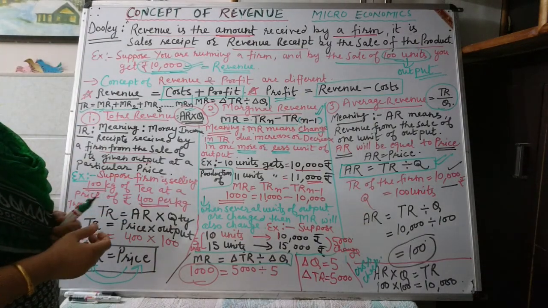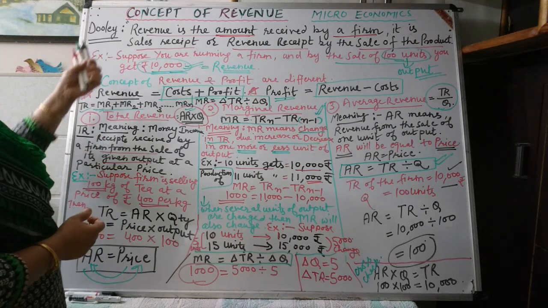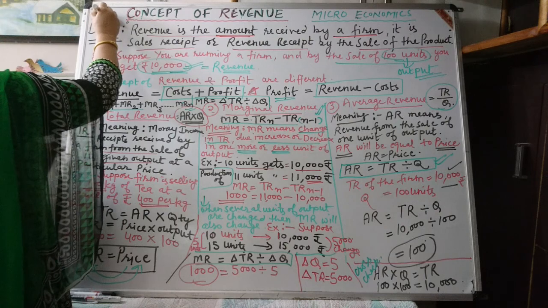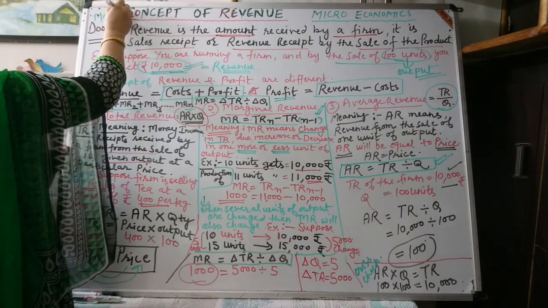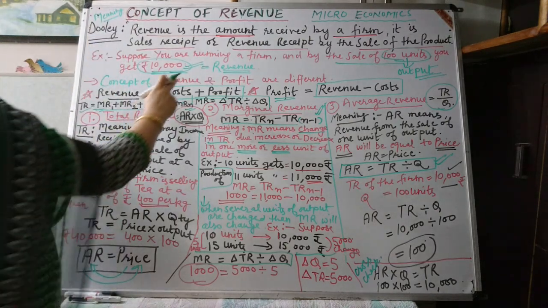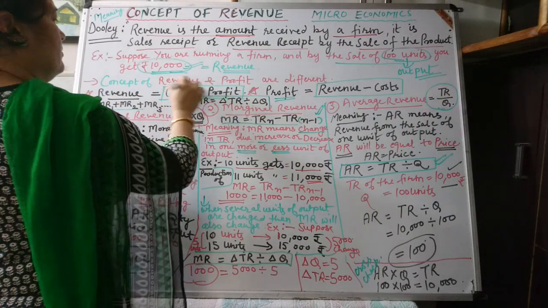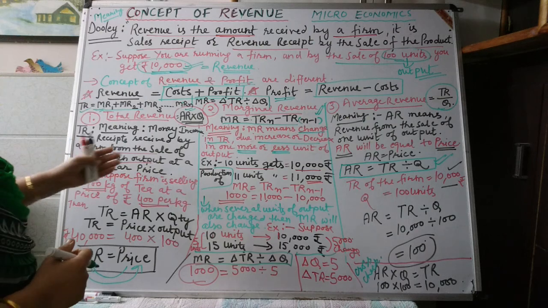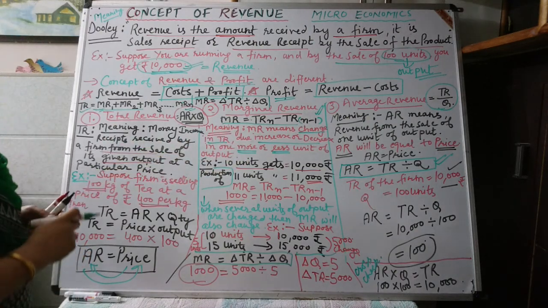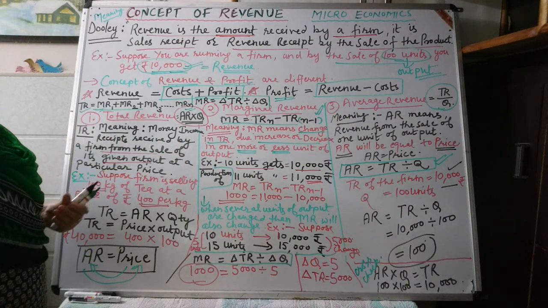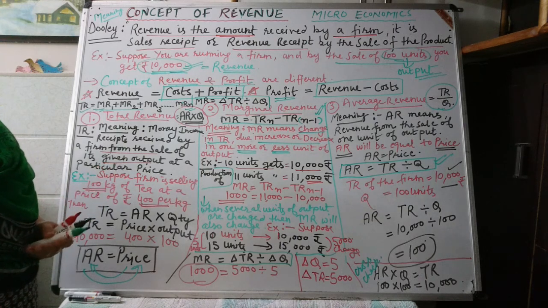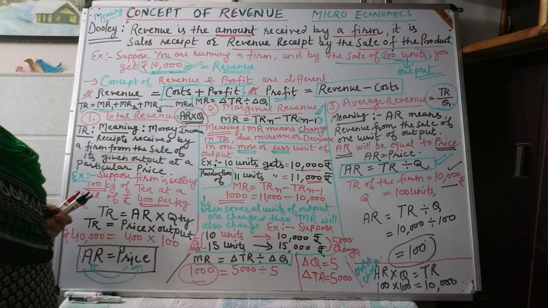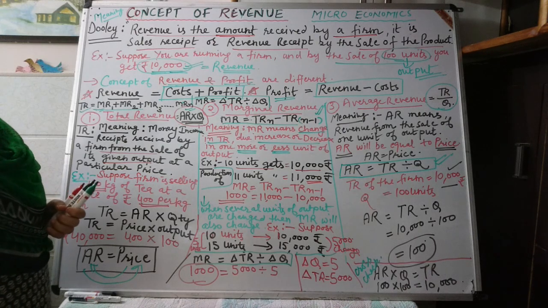So in the initial basic concept of revenue we have cleared the meaning of revenue, how revenue is different from profit, that revenue and profit are two different terms, and what the different types of revenue are. We have cleared this with the help of examples as well as formulae. So that's all regarding this first topic, which was related to the concept of revenue.